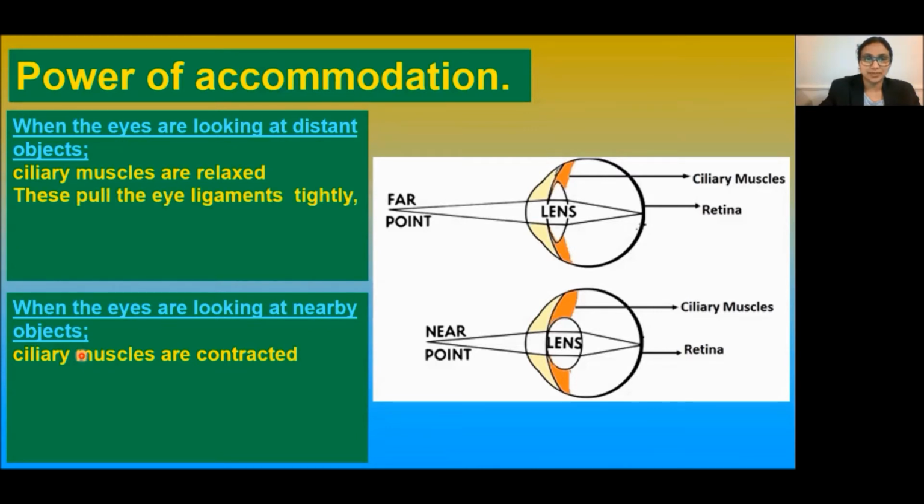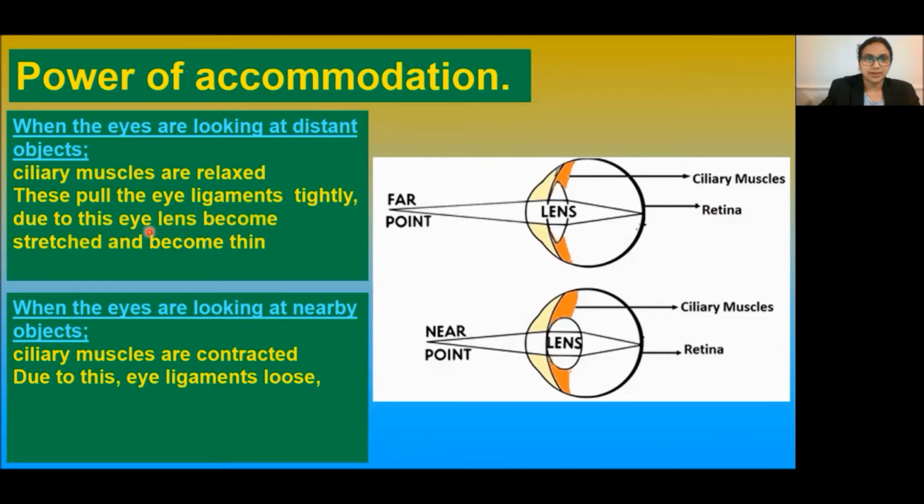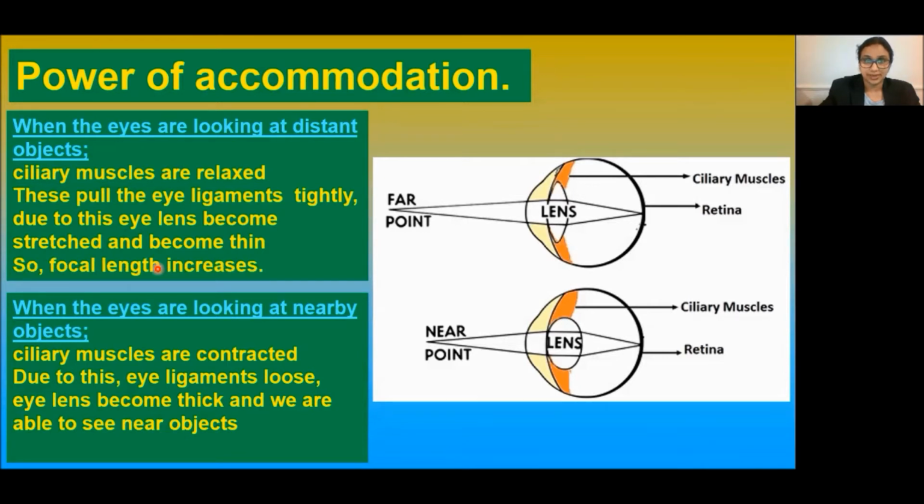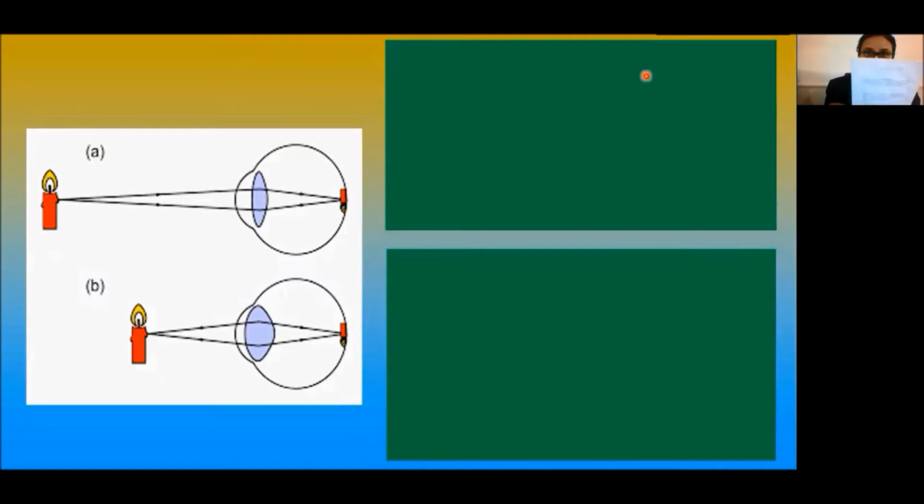These pull the eye ligaments tightly. Due to this, the eye ligaments loosen. Due to this, the eye lens becomes stretched and thin, as you can see in this diagram. The eye lens becomes thick and we are able to see near objects. So the focal length increases. The focal length decreases.